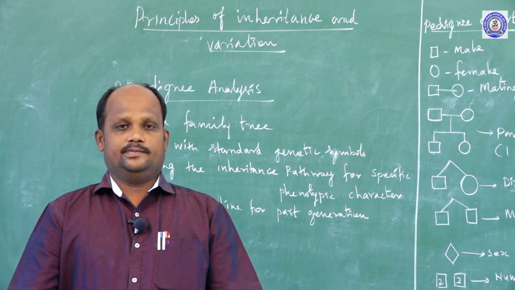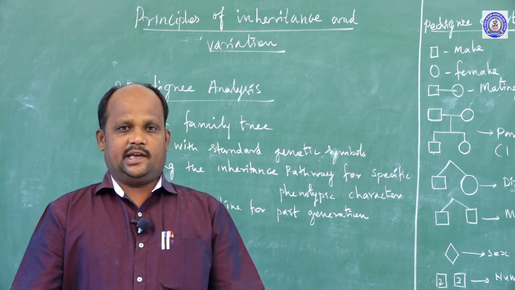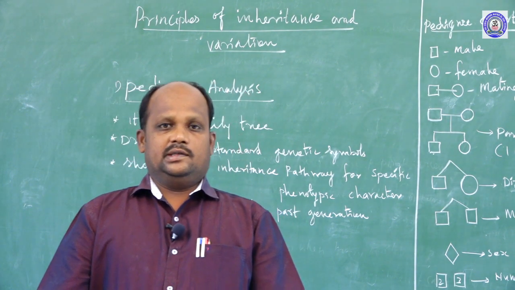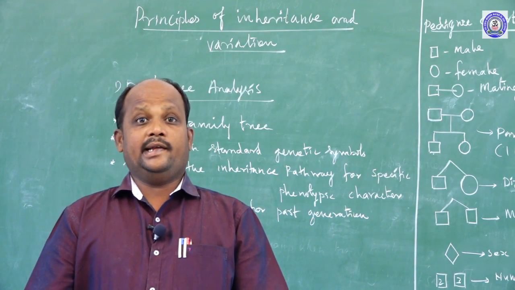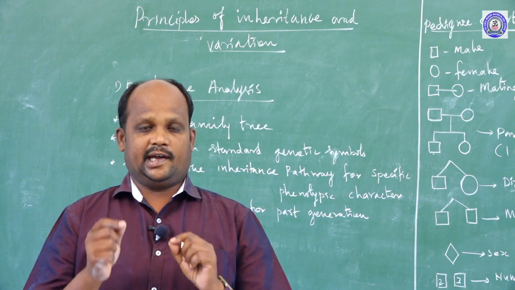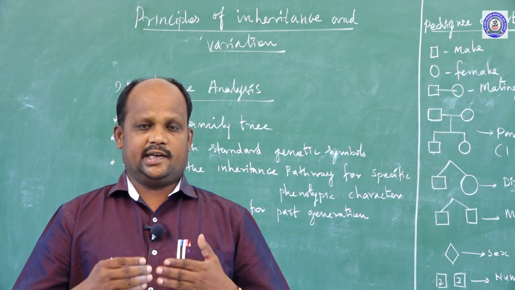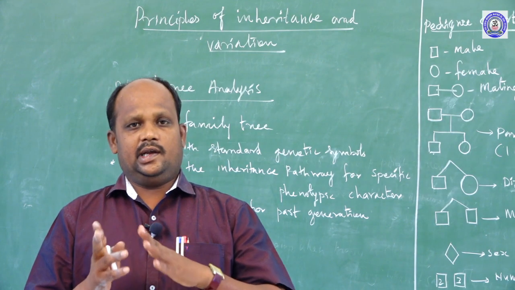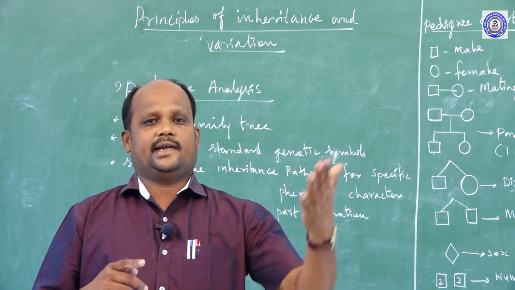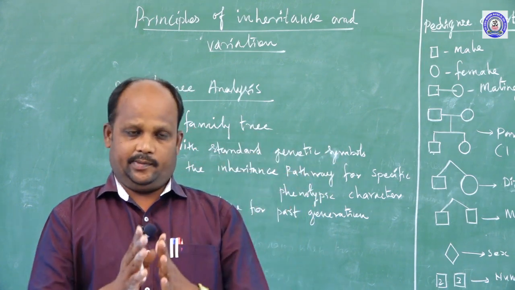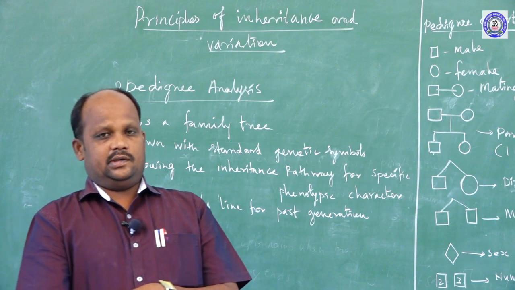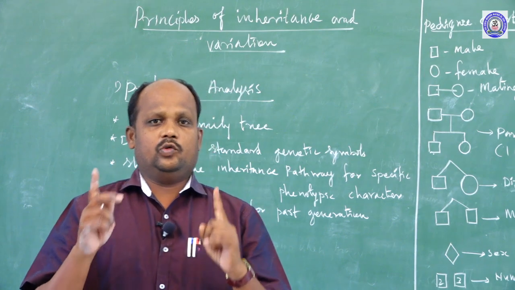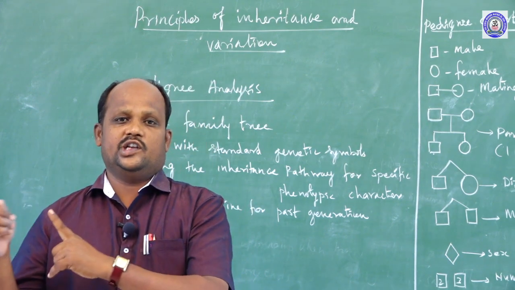Somatic cells also have genetic material, and germinal cells also have genetic material. But somatic cells do not transfer the characters from the parent to children, whereas germinal cells transfer the parent's characters to children.